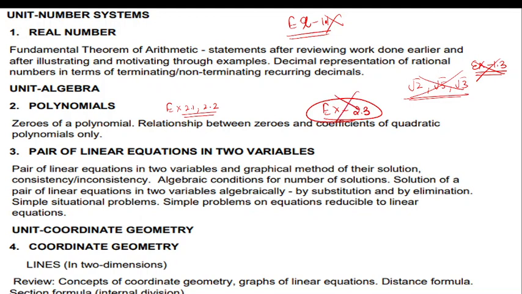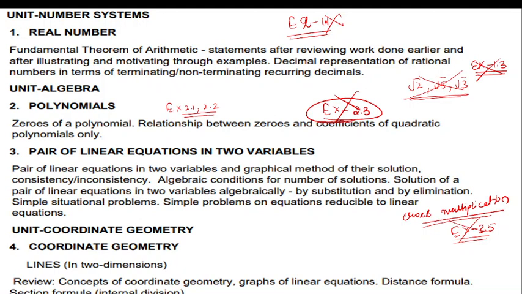So exercise 2.3 is not in the syllabus from chapter number 2, which is polynomials. Furthermore, in chapter number 3, pair of linear equations in two variables, only one method has been deleted, which is cross multiplication. Cross multiplication is not in the syllabus, meaning exercise 3.5 is not in the syllabus. In exercise 3.5 there are some questions of linear equations only; we can solve them with other methods, but it will not be asked in the exams to solve them with the cross multiplication method.